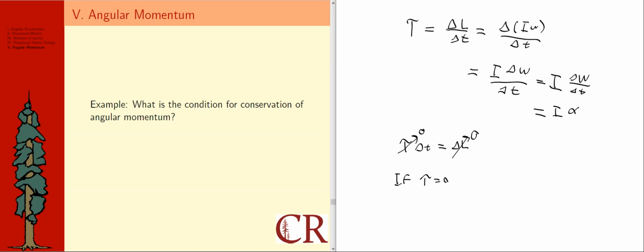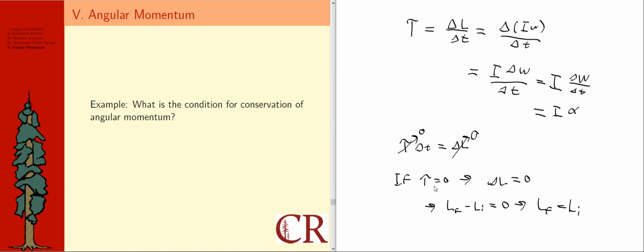if torque is equal to 0, that implies that delta L is equal to 0, which implies that L final minus L initial is equal to 0, which implies L final is equal to L initial, which is probably the most basic statement for conservation of angular momentum.